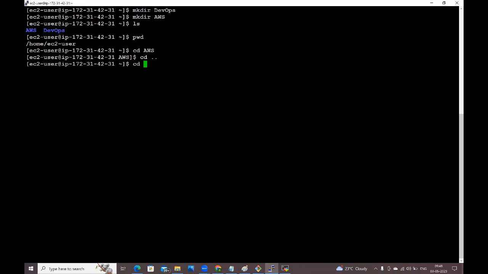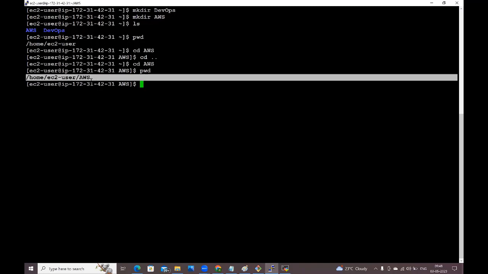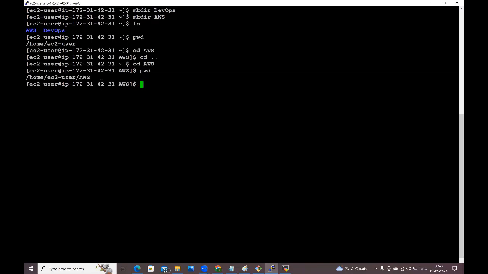See, guys, cd space AWS. Now you enter inside the AWS directory. Let me check pwd, present working directory. What is it showing, guys? /home/ec2-user/AWS. Currently we are inside AWS. I want to come back one step, from AWS to ec2-user. cd space .. One step you came back, guys.